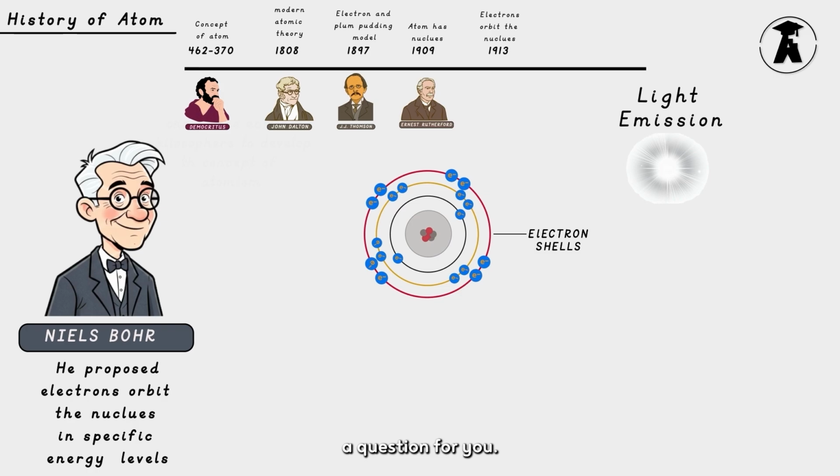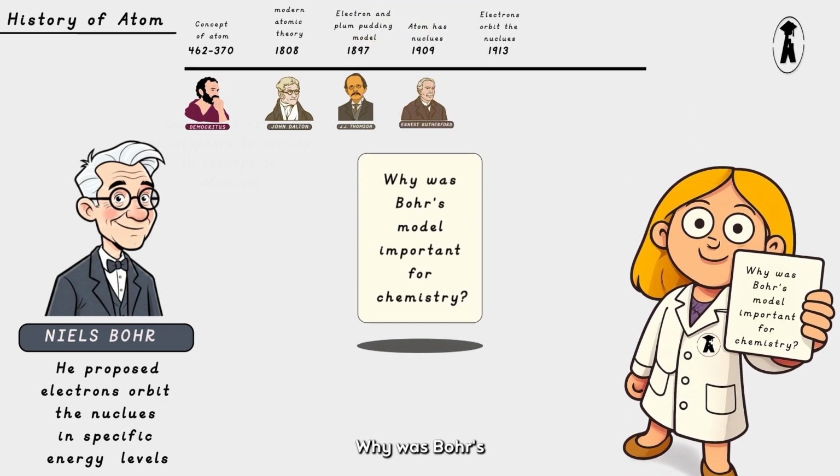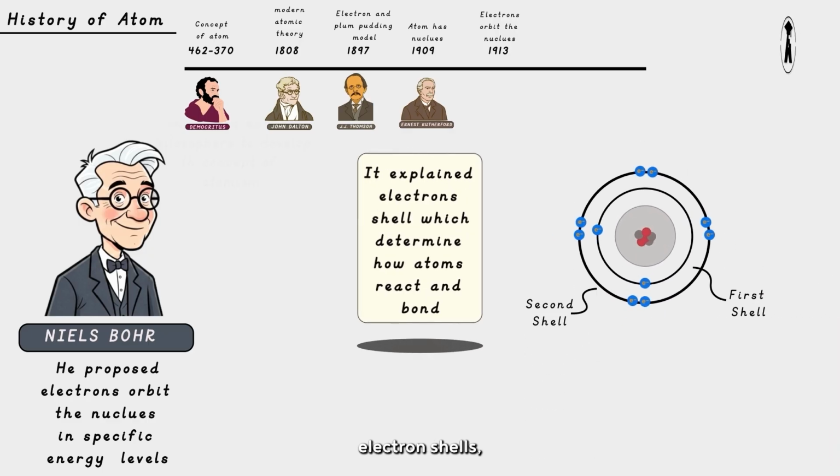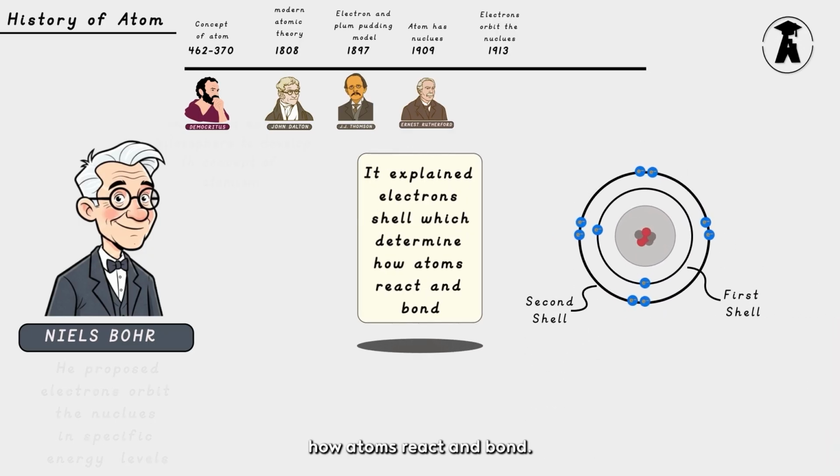Now, here is a question for you. Why was Bohr's model important for chemistry? The answer to this question is, it explained electron shells, which determine how atoms react and bond.